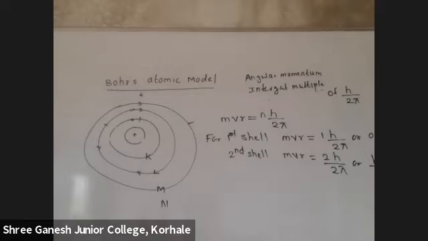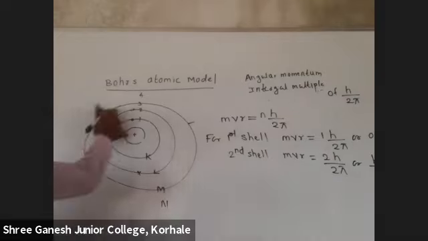So the electron can revolve when its angular momentum is equal to an integral multiple of h upon 2 pi. For the third shell, it will be 3h upon 2 pi, which means 1.5 h upon pi. For the fourth, it will be 4h upon 2 pi, which means 2h upon pi.